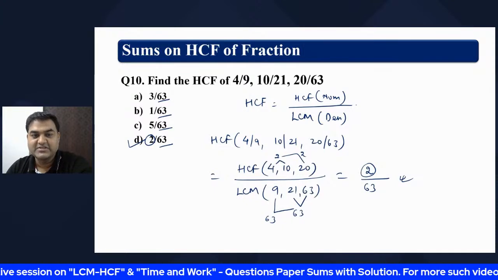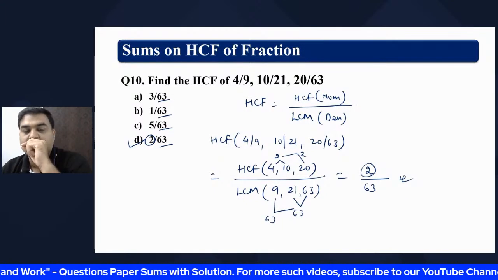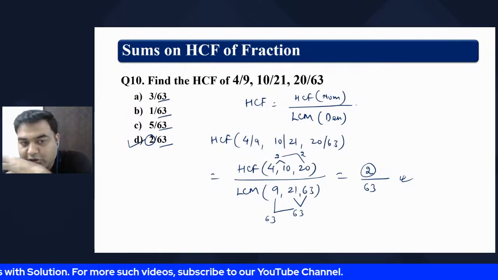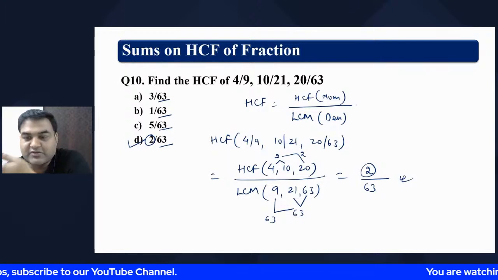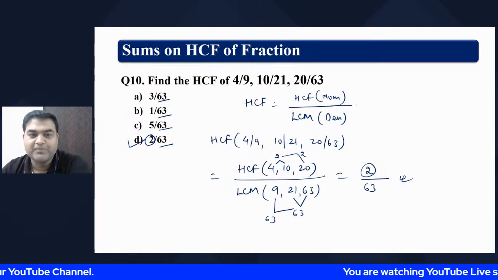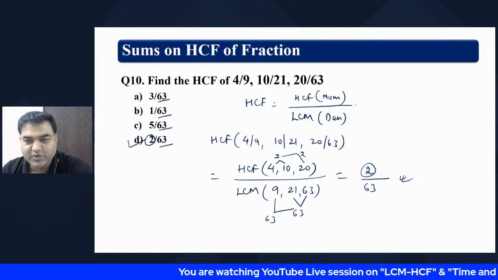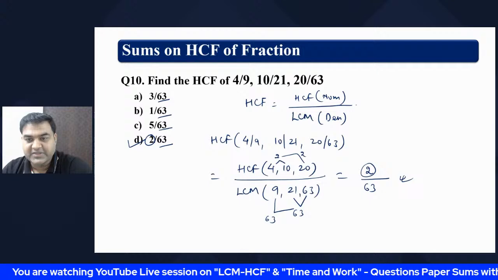Hope you understood this. What I'm trying to say is, to save your time, you just find the numerator part. The denominator part is common in all. That means 63 has to come. Anyways, whatever you do, none of the others are the answer. Let me know yes or no, so that we can go to the next sum. Have you understood what I was telling? The crux here is the shortcut method we can use.